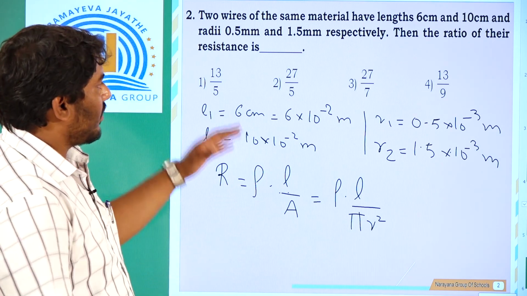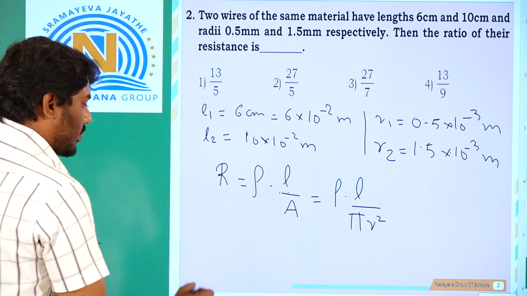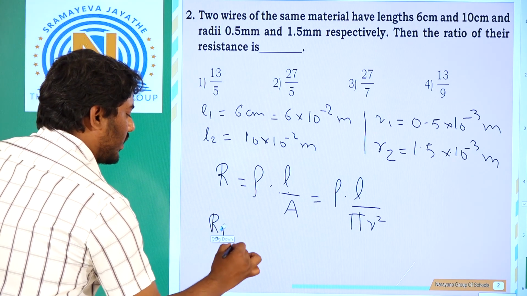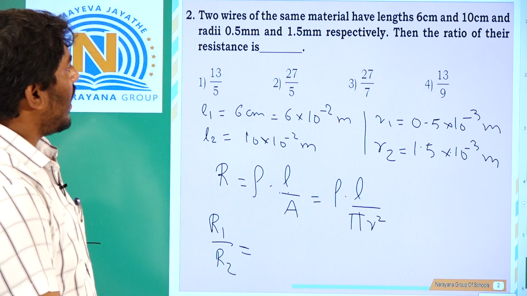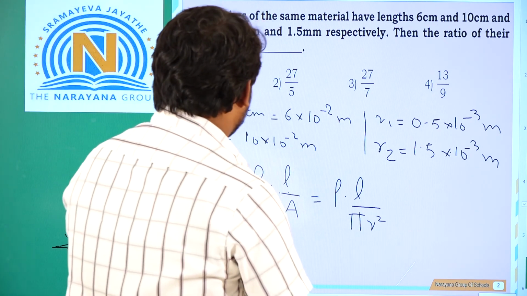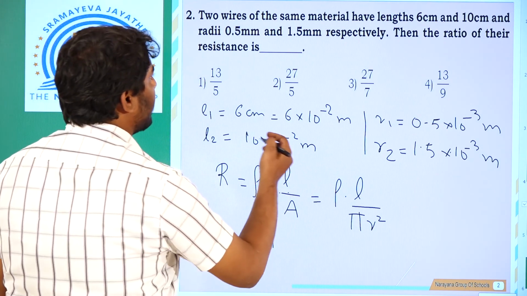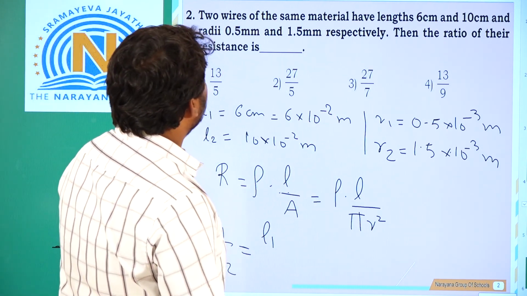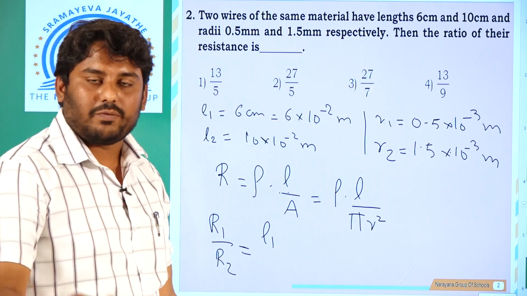Now what they have given us is two wires. I'll try to compare both of them, similar to the previous problem. That is, R1 upon R2 is how much? Rho is the same because the two wires are of the same material. As it is the same material, the resistivity won't change.